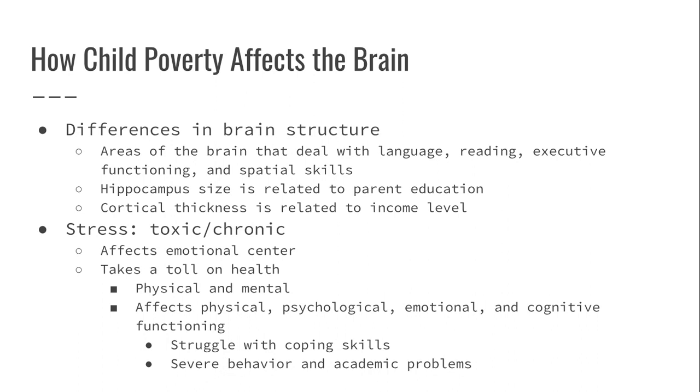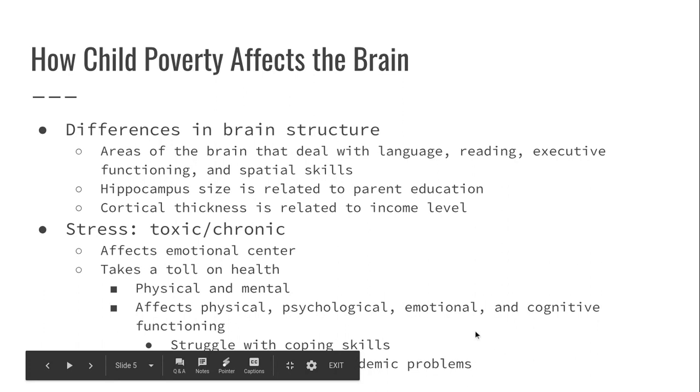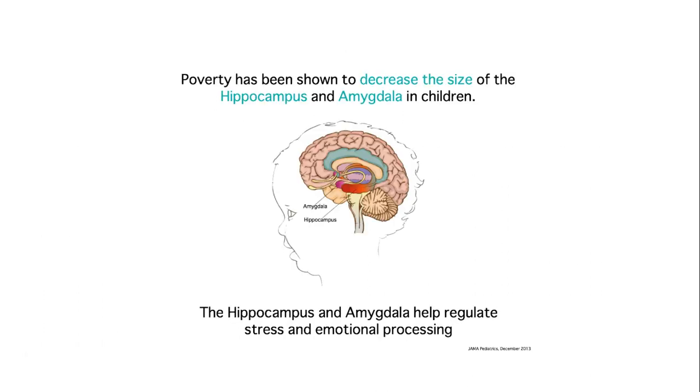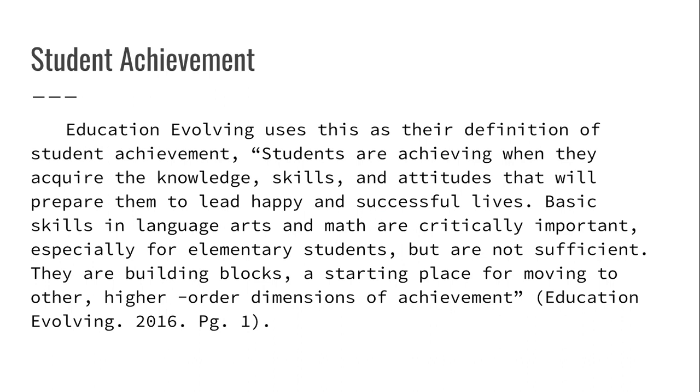So it affects student achievement because they're struggling with behavior in the classroom. So poverty has been shown to decrease the size of the hippocampus and amygdala, which help regulate stress and emotional processing.